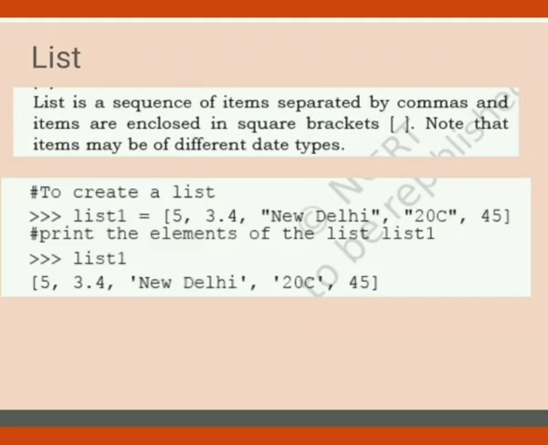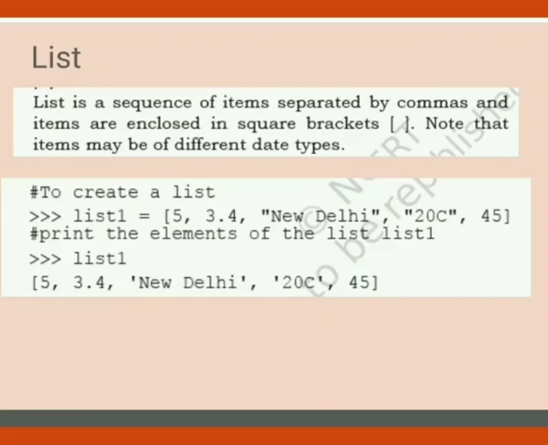When we have to store complete information of a student at one place, like registration number, name of the student, father's name, address, phone number, class, section, and these things are to be stored together, a number of separate variables will not be created. So for that we have to create a list. So what is a list? List is a sequence of items separated by commas, and items are enclosed in square brackets. Note that items may be of different data types.